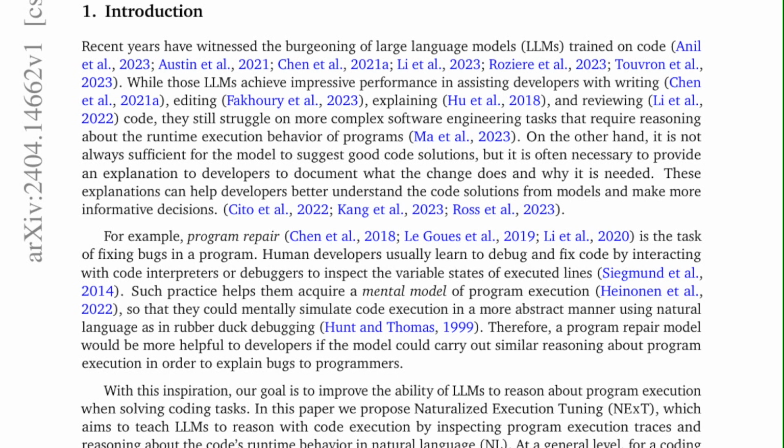For example, program repair is the task of fixing bugs in a program. Human developers usually learn to debug and fix code by interacting with code interpreters or debuggers to inspect the variable states of executed lines. Such practice helps them acquire a mental model of program execution so that they could mentally simulate code execution in a more abstract manner using natural language, as in rubber duck debugging. Therefore, a program repair model would be more helpful to developers if the model could carry out similar reasoning about program execution in order to explain bugs to programmers.